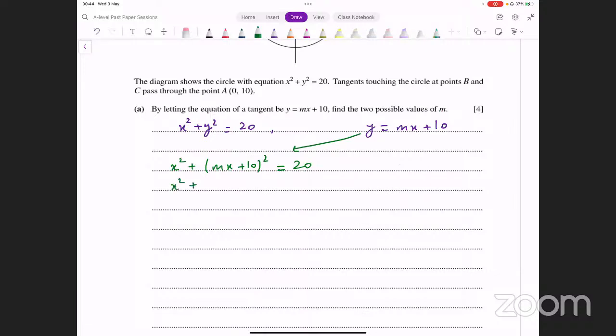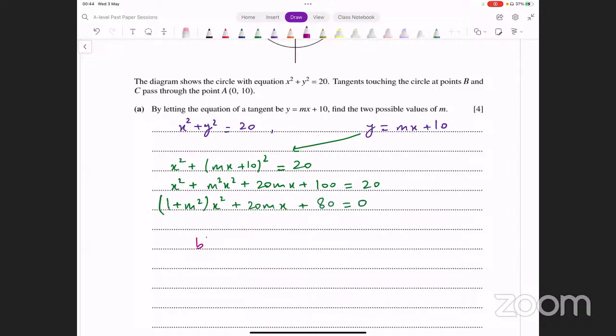X squared plus mx whole square, that's m squared x squared, plus 2 into 10 into mx, that's 20mx, plus 10 squared, that's 100, equals 20. Let's take everything to one side, and that gives us x square की दो terms आ रही हैं आपके पास. इनमें से हम क्या करेंगे? 1 plus m square common ले लें. So the coefficient of x square therefore is 1 plus m square. X term is only 1, that's 20m. Then you have the constant 100 minus 20, that is 80.